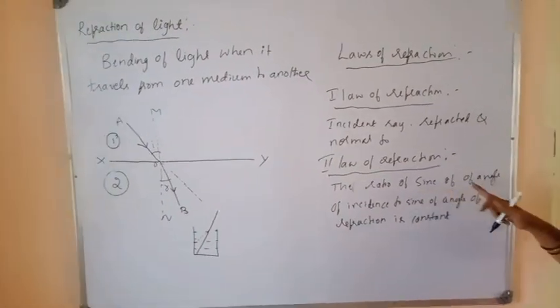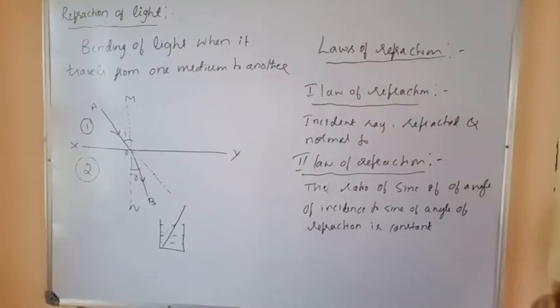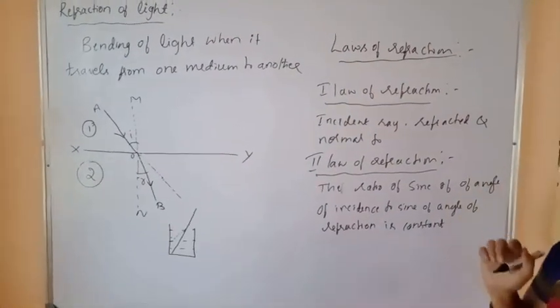Okay, the ratio of sine of angle of incidence to sine of angle of refraction is constant for a given pair of medium.